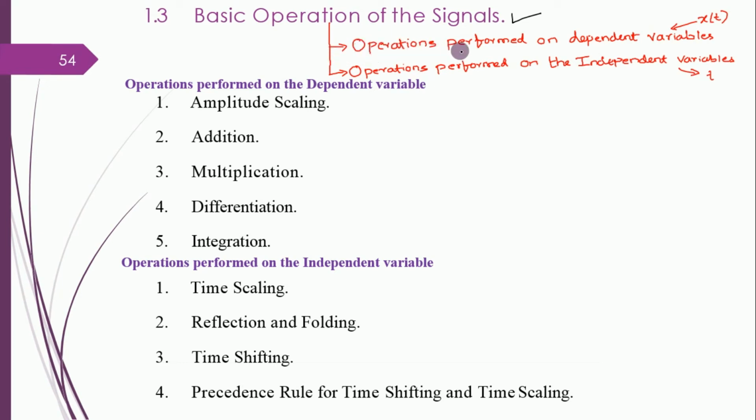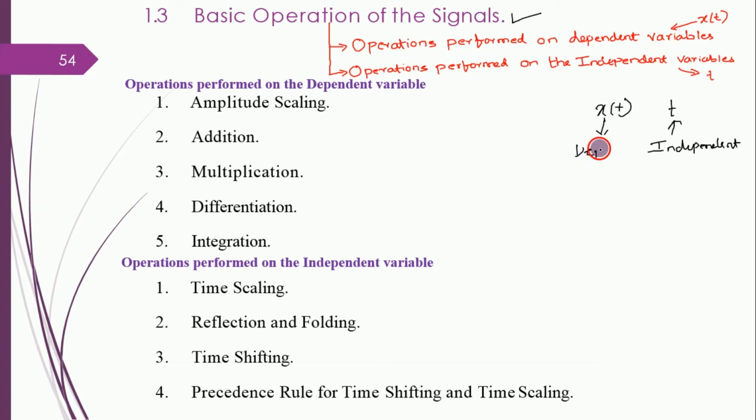The first one is operations performed on dependent variables. Which is a dependent variable? I have two things now. One is x of t, the other is t. So time is not dependent on anybody. So this is the independent variable. Remember this. What about x of t? Amplitude. Amplitude is always dependent on time.